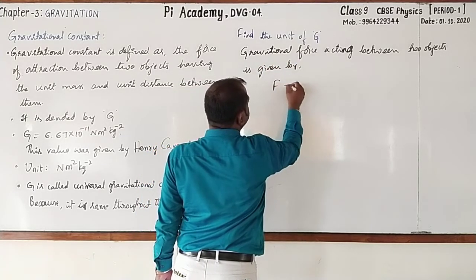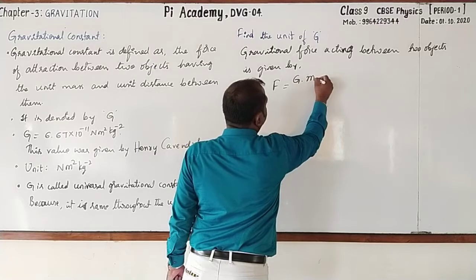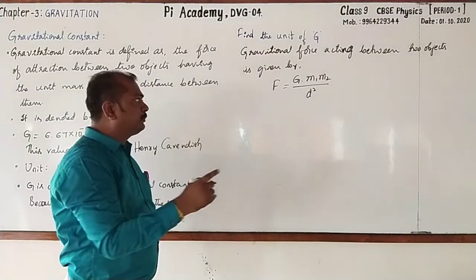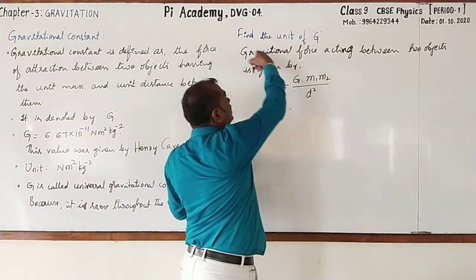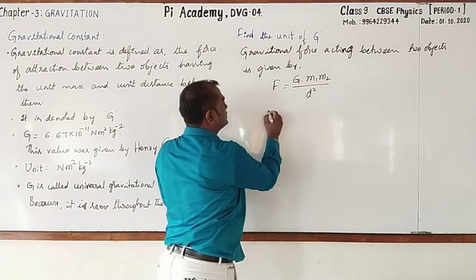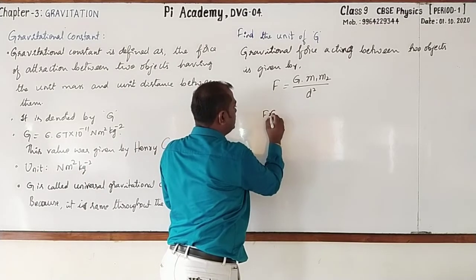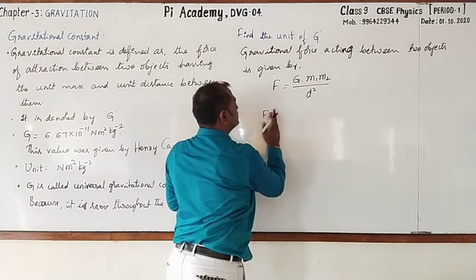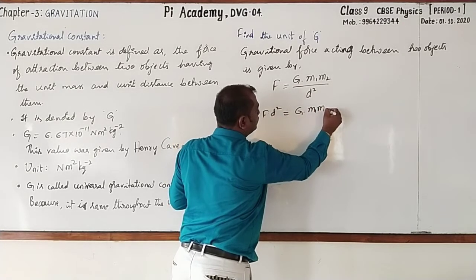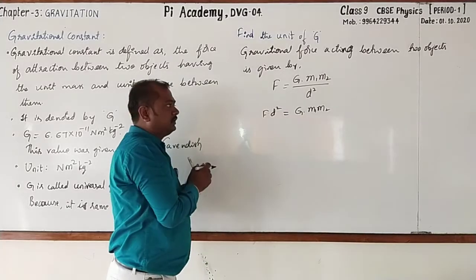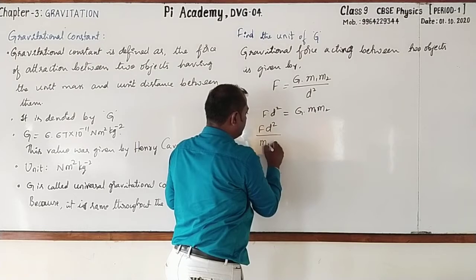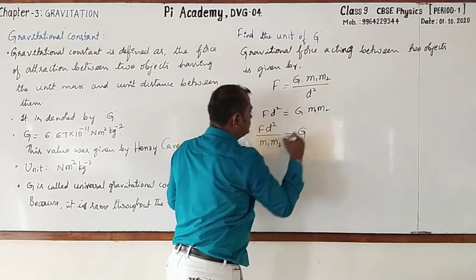It is F is equal to G into m1 m2 by d square. Now please go for solving G because we are going to find out the unit of G. Cross multiplication. It is F into d square is equal to G into m1 m2. Now transpose m1 and m2 to the denominator. It will be F d square by m1 m2 is equal to G.